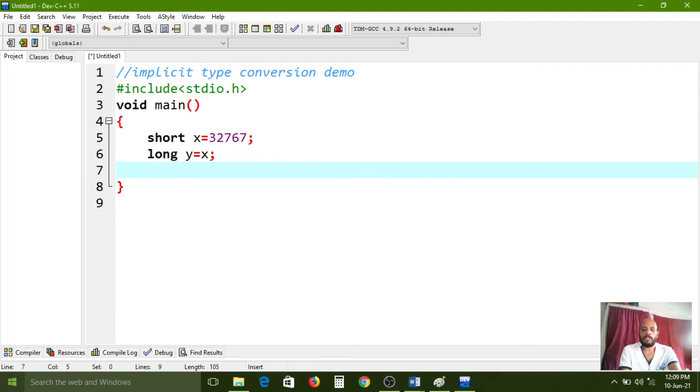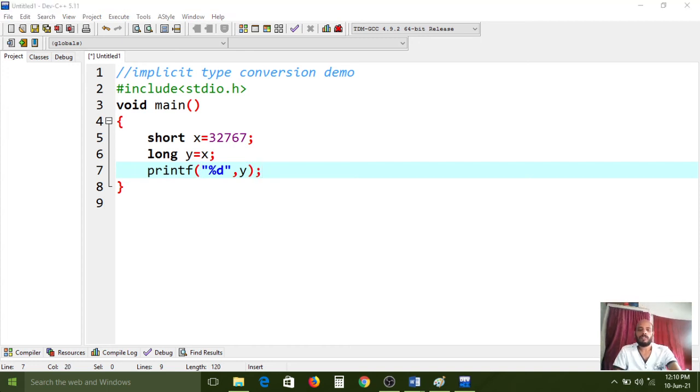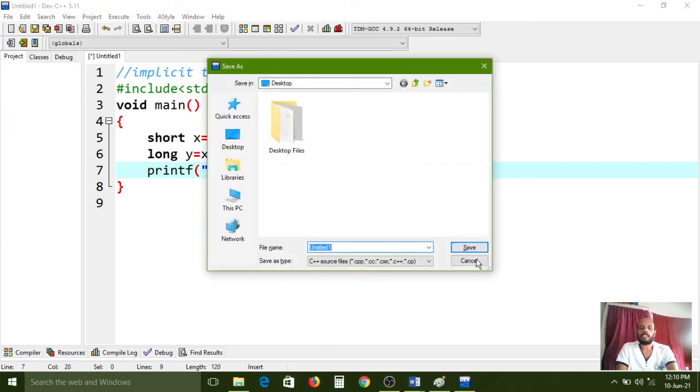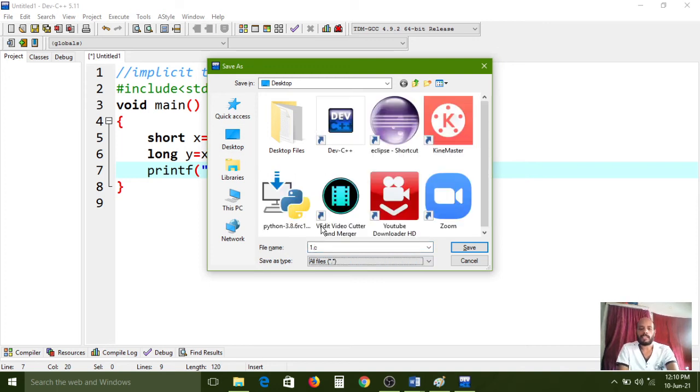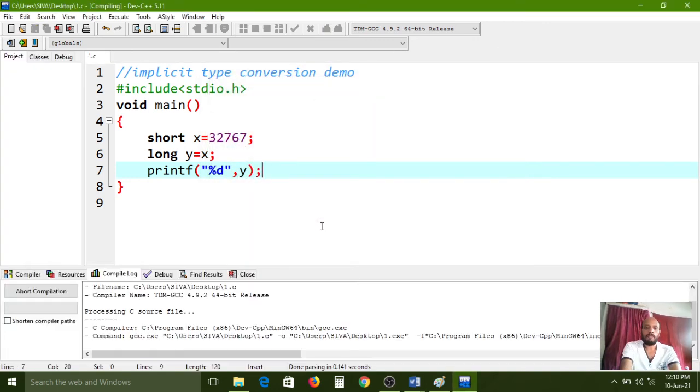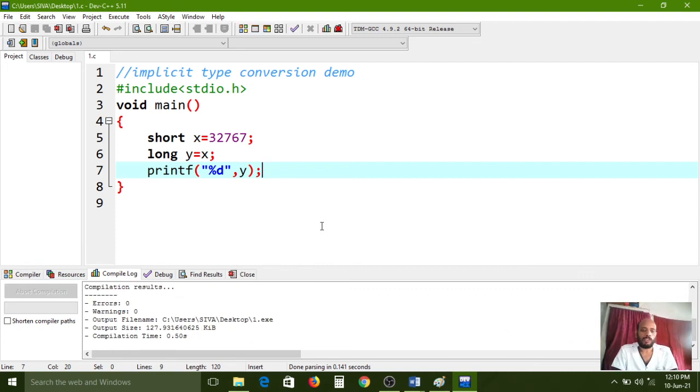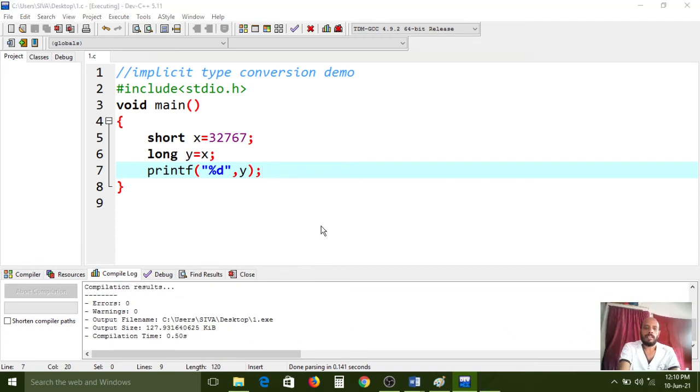So now I want to print the variable, printf %d, comma, y. Now I want to print the y value, so it can automatically assign, there is no problem. So 1.c is my file name, save as type is all files. Now I am compiling, so 0 errors and 0 warnings, compilation successful, Control F10.